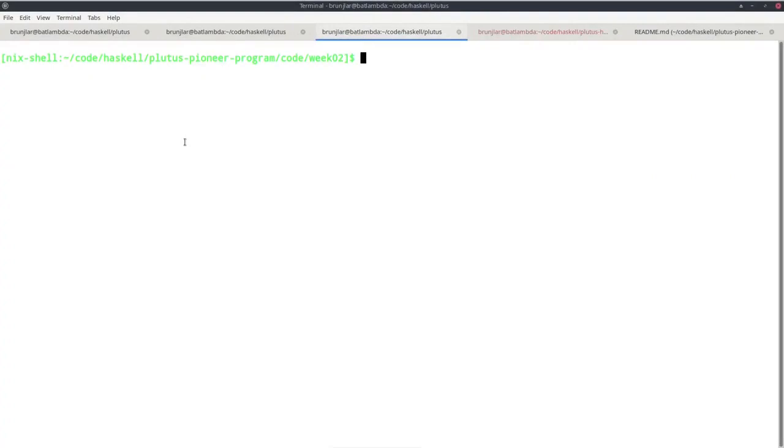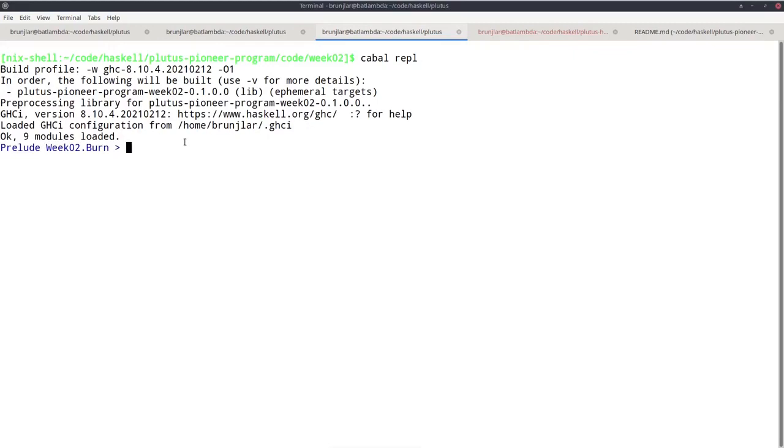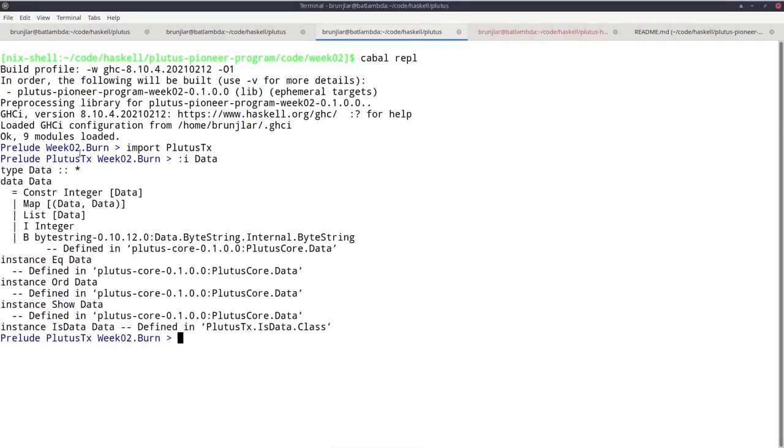We can play with this type in the REPL. So I'm in this week's code folder and I fire up a REPL with cabal repl. Now, in order to get access to the data type, I can import PlutusTx. It wasn't defined in PlutusTx, but it gets re-exported from PlutusTx. So if I do :i for info and ask for information about the Data type, then I basically see the same that we just saw in the source code.